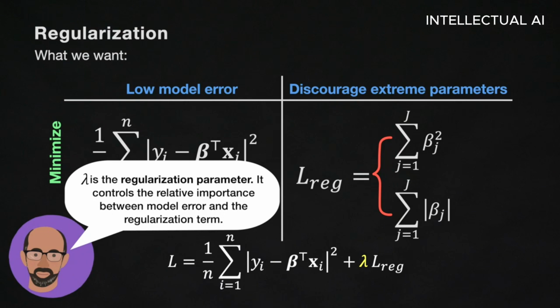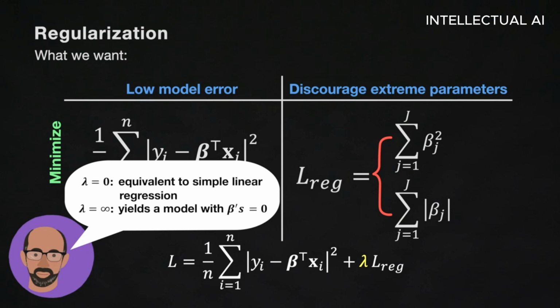Now, this lambda controls the relative importance between the model error and the regularization term. A regularization term is what controls the extreme parameters. Now, if lambda is 0, we don't worry about the extreme parameter values, and therefore we are back to the simple linear regression. If lambda is very large, the only thing we care about is the values of the parameters, and the model will yield betas equal to 0. The coefficients will all turn to 0. Somewhere between lambda equal to 0 and lambda very large is where we want to be.